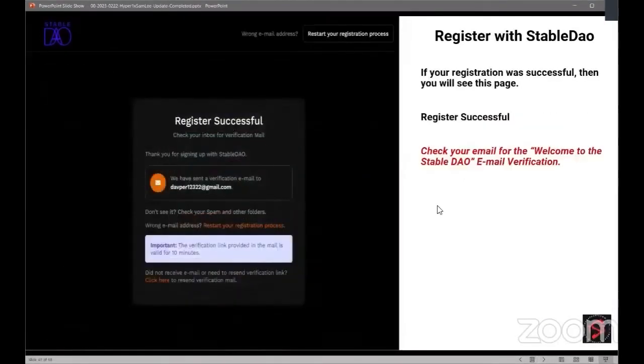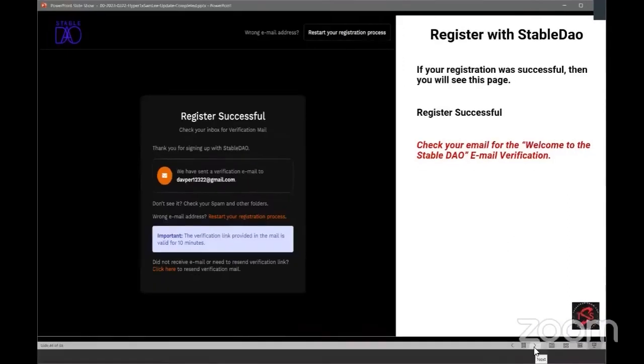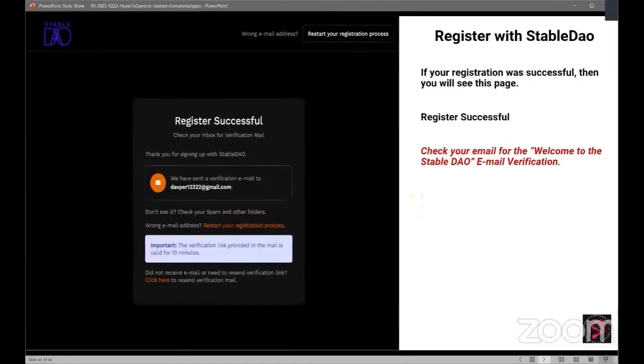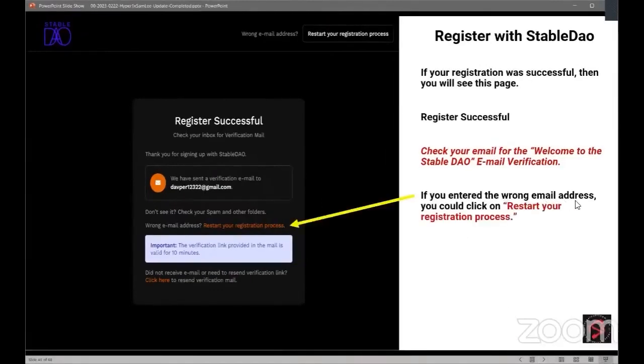Register successful. If your registration was successful, then you will see this page. Check your email for the welcome to the Stable DAO email verification. In there, you're going to need to click on a link, or copy the link yourself, in order for you to get verified, in order to go to the next step of logging in. If you entered the wrong email address, you have a chance to restart all over again by just clicking this here.